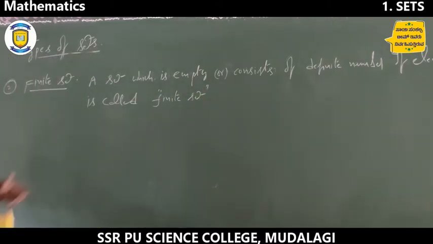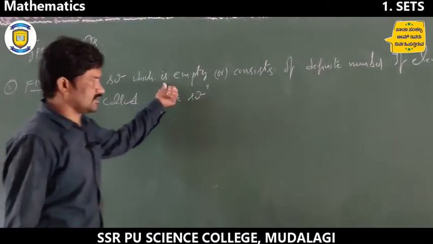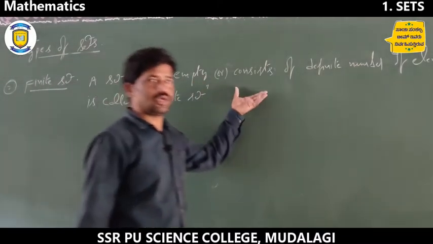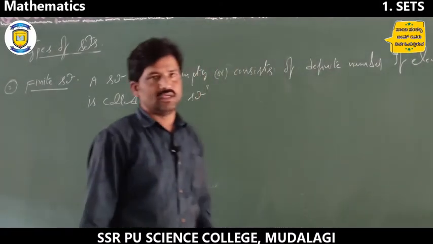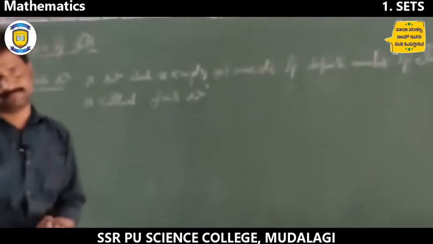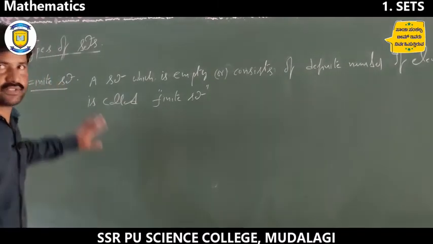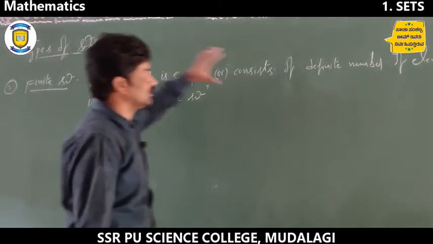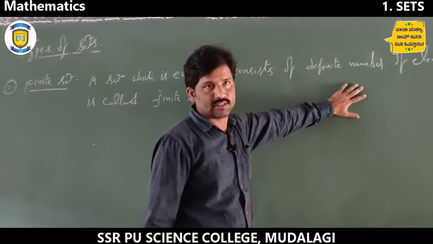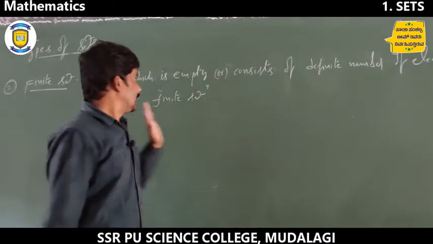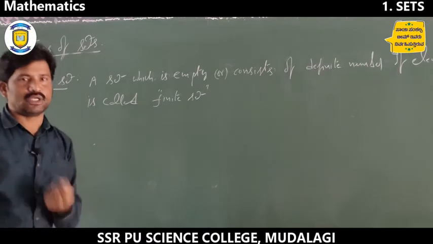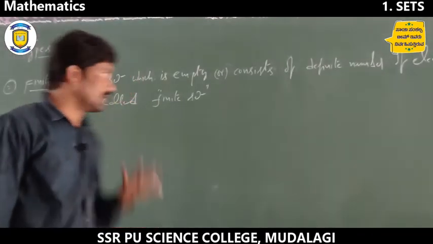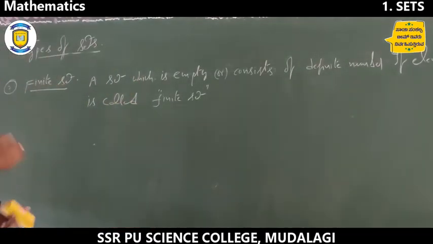Finite set is nothing but a set which is empty or consists of a definite number of elements, means it is possible to count. That's it. So compulsory a set ಒಳಗೆ it is possible number of elements ಐತೆ ಅಂದರೆ it is a finite set, means it is possible to count. That set is called a finite set, right.